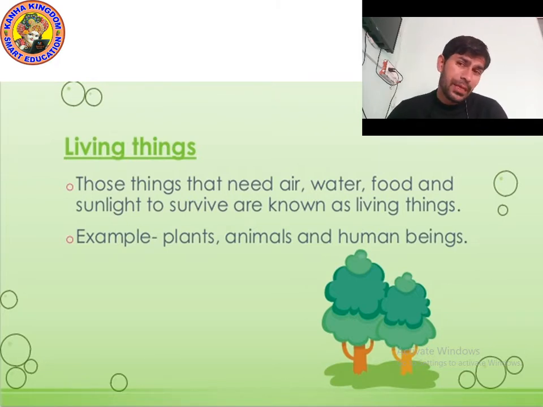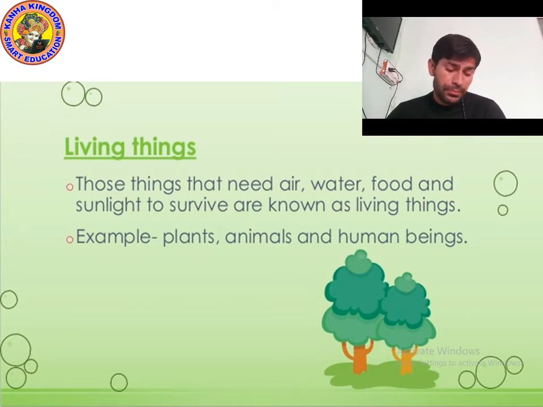During windy weather, many changes occur. So that's why different plants and different animals live here.